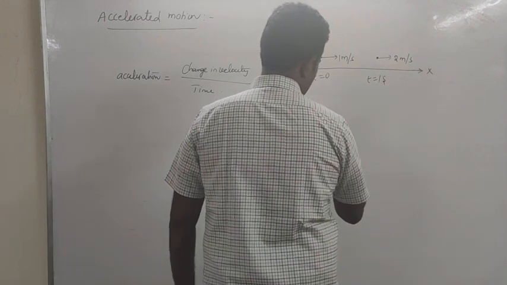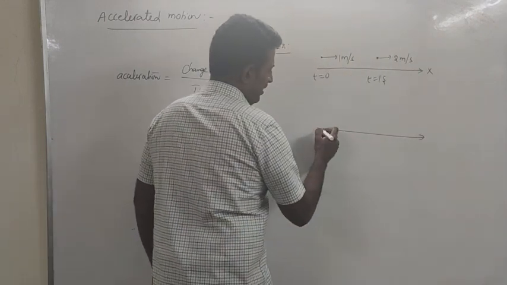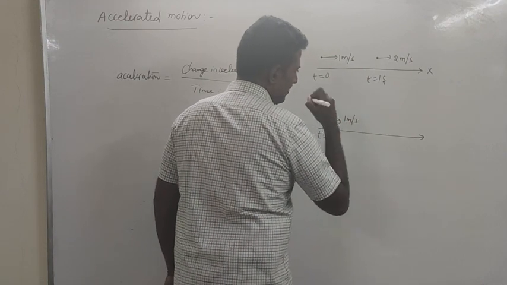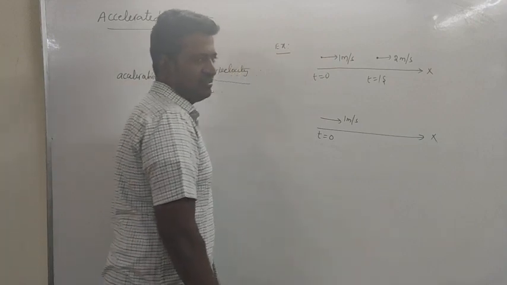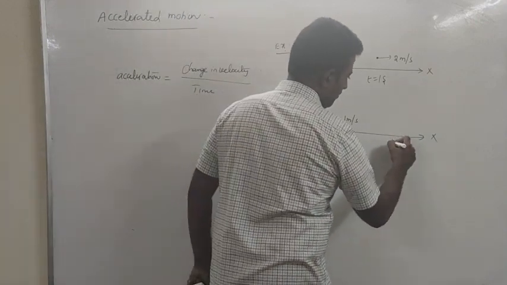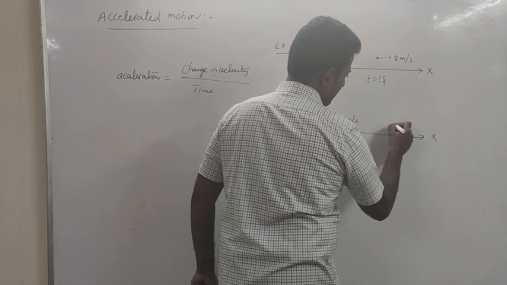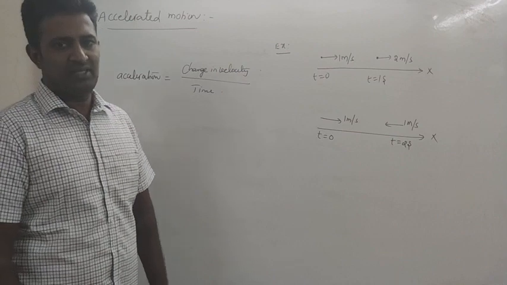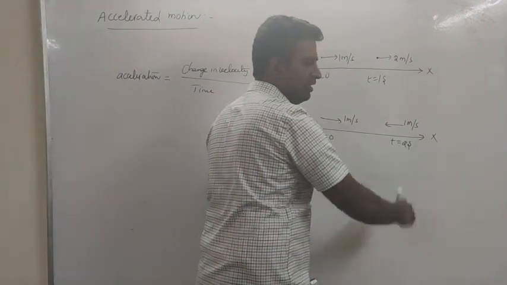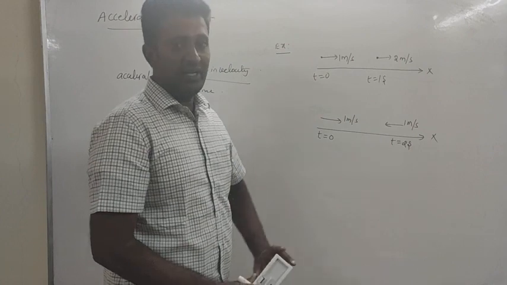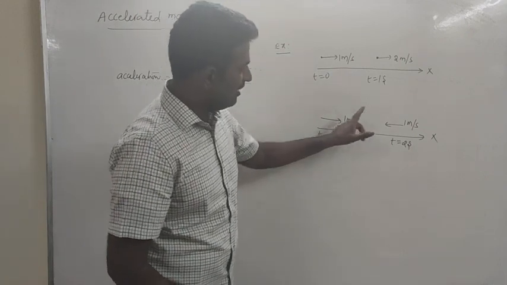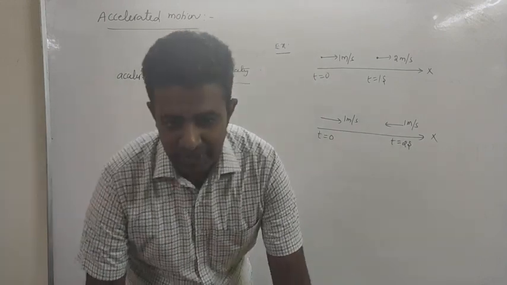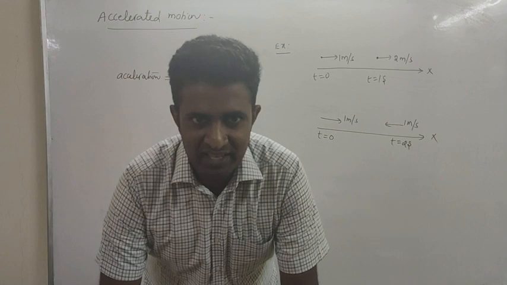Now, let me take up another situation. Say at t equal to 0, a person is traveling with velocity 1 meter per second towards positive x-axis. After certain time, t equal to 2 seconds, say it has reversed its direction of motion, but magnitude of velocity is 1 meter per second. Means he has gone and he has turned around. This also you need to treat it as accelerated motion. Even though magnitude of velocity is remaining as it is, there is a change in direction. You need to account the change in direction.